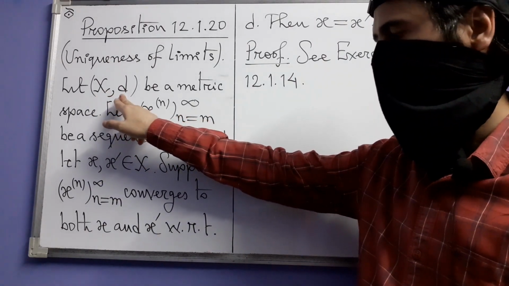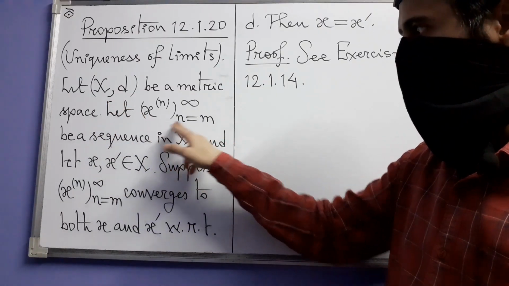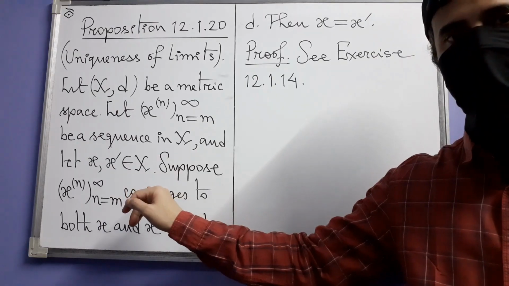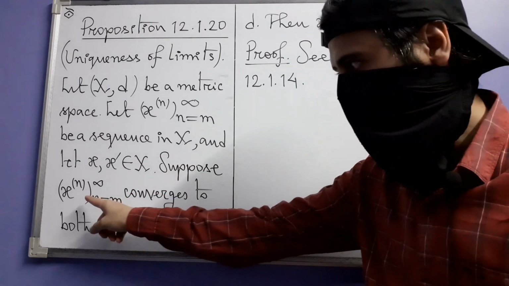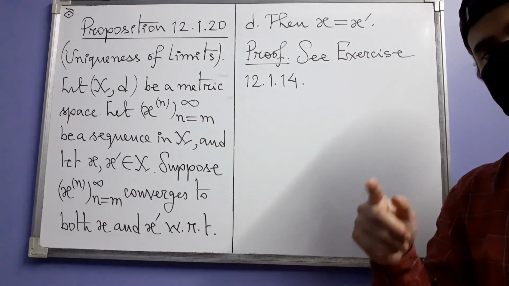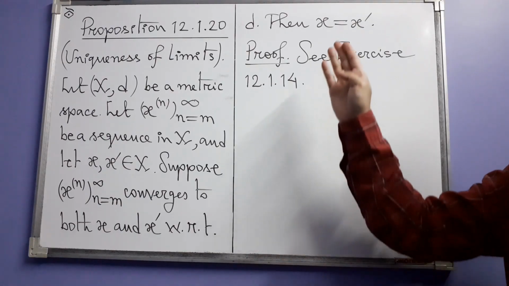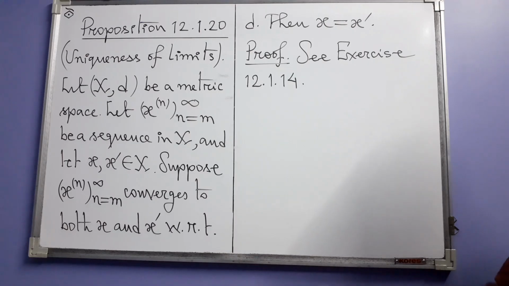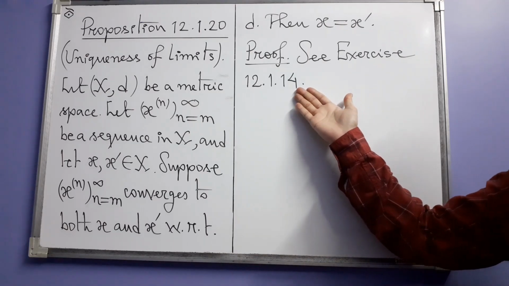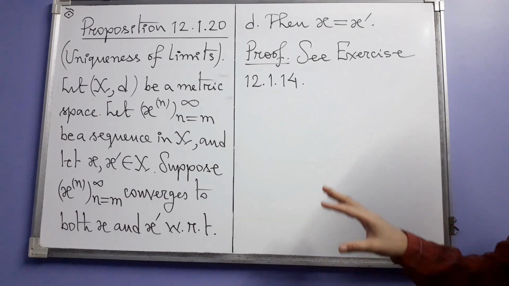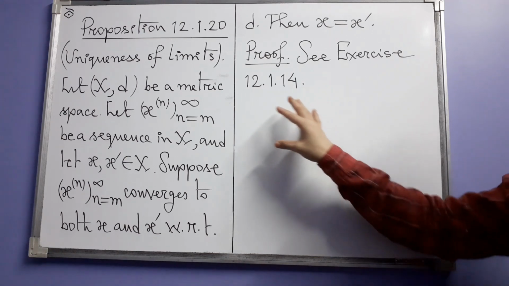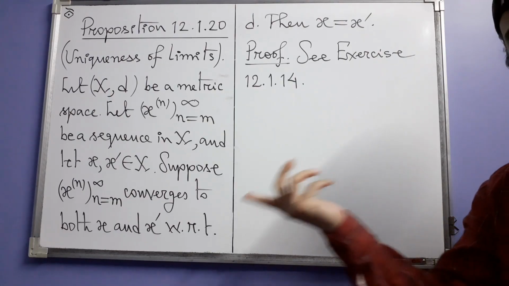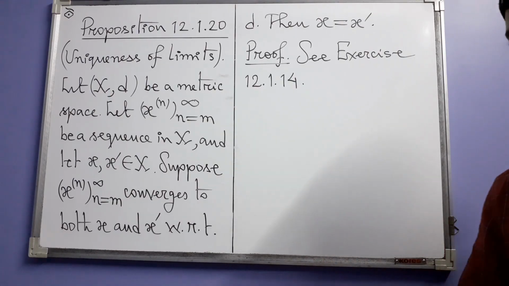This is the metric space where d is the metric, and this is the sequence in X, and let x and x' be 2 points in X, such that this sequence converges to both x as well as x' with respect to the metric d. Then x has to be equal to x'. And the proof of this fact we will see in exercise 14. Now this fact lets us create a notation for the limit of a sequence in a metric space. That's the next thing.